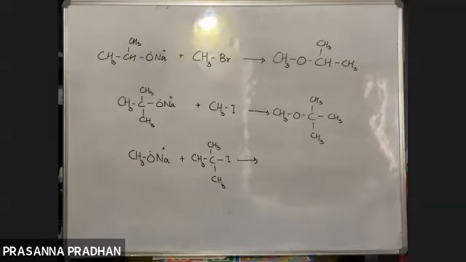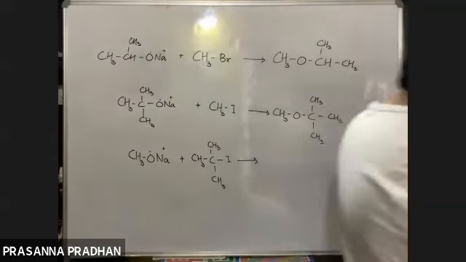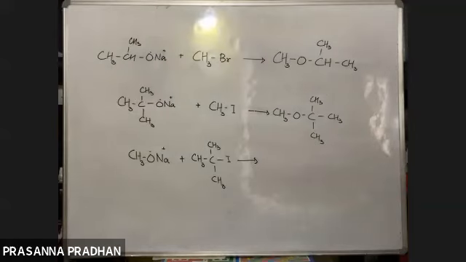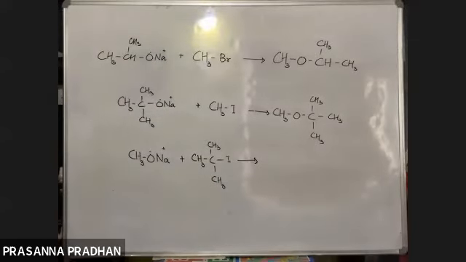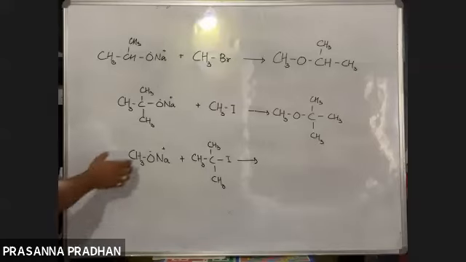What we have learned in alkyl halides: what happens when alkyl halides are treated with alcoholic KOH? Elimination. Yes. Alcoholic KOH means alkoxide ions are generated, and an elimination reaction occurs.